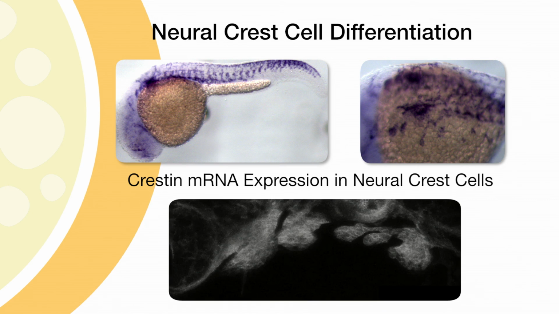Just like using the LAC-Z reporter, scientists have used cis-regulatory elements to drive other reporters in cell type specific manners, such as the regulatory sequences for the FLE1 gene, which were used to drive expression of the green fluorescent protein seen here in this transgenic zebrafish embryo. So this embryo is in fact showing you those pouches or pharyngeal arches that are populated by these neural crest cells migrating down to create those craniofacial structures.